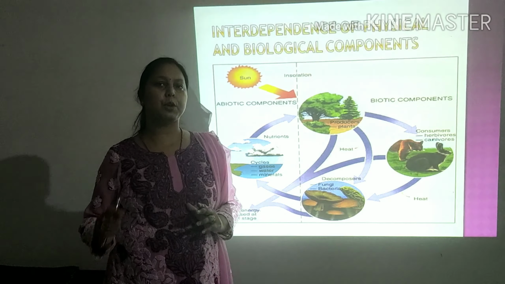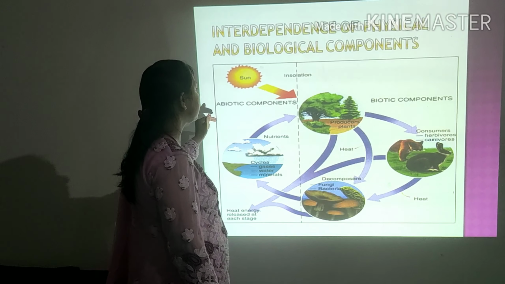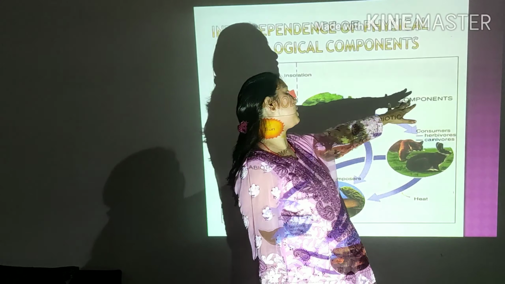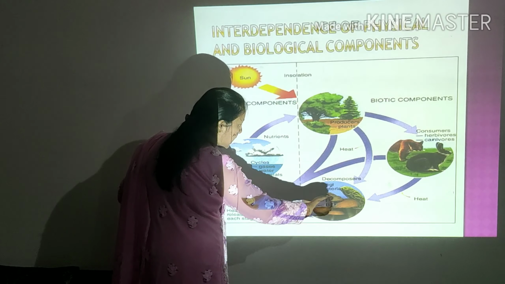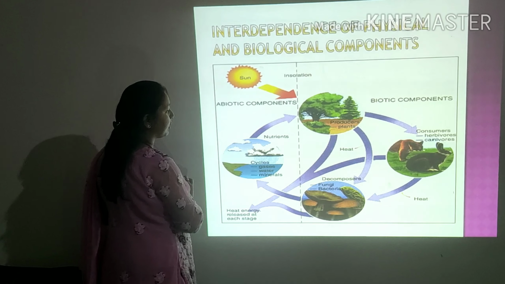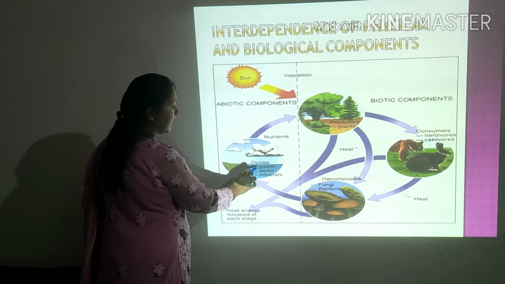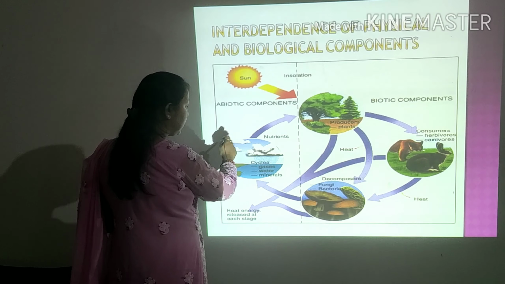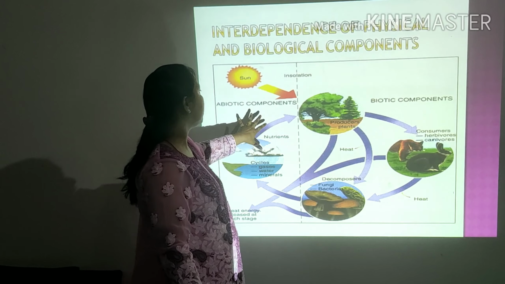Children, one thing we have to remember also is that we can say physical as abiotic components and biological as biotic components. You can see here how this is a kind of cycle. First of all, the abiotic components: the sun, the insolation of the sun, then the cycles of gases, water, minerals, and heat energy all come under the abiotic components.